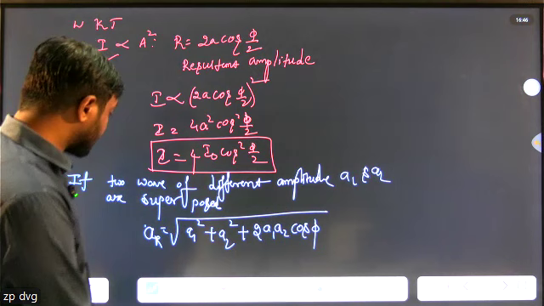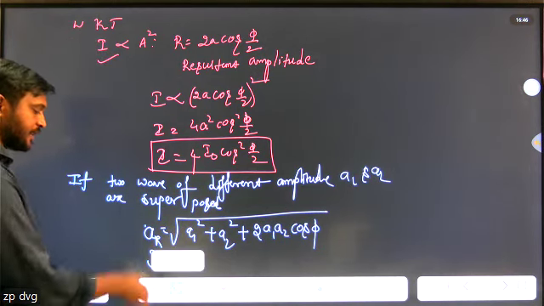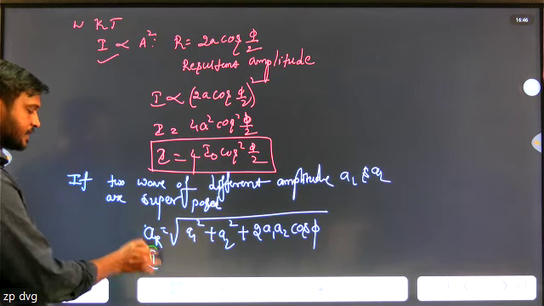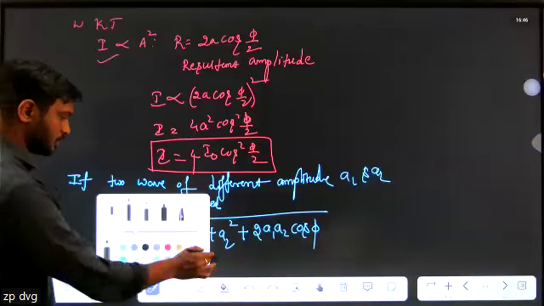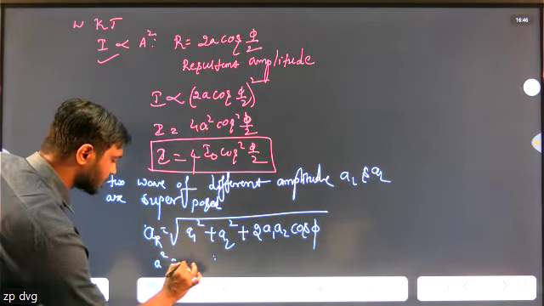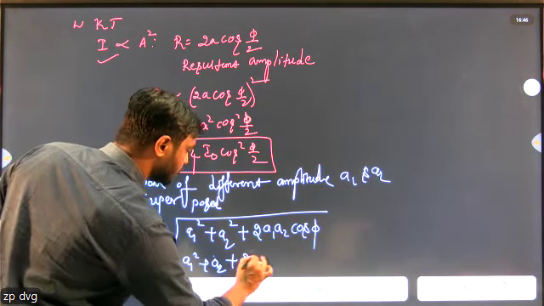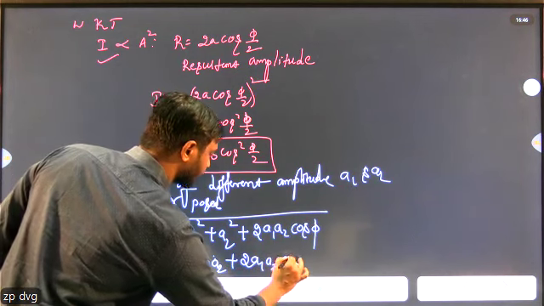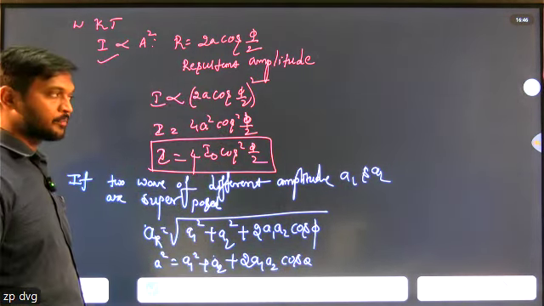And next, in terms of intensity, we can write this as, that is a square equals a1 square plus a2 square plus 2 a1 a2 cos phi. So already we know that I is directly proportional to a square.